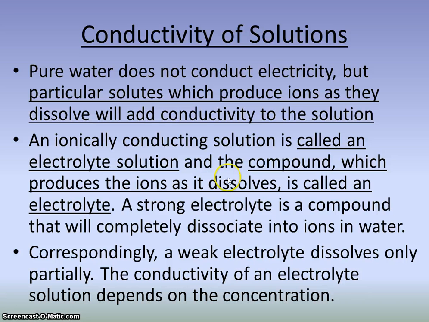So some solutions, called electrolyte solutions, can conduct electricity. A strong electrolyte is going to lose a lot of electrons, making it very conductive. And a weak electrolyte will not dissolve all the way. It will not produce tons of ions. It will be a weak conductor.